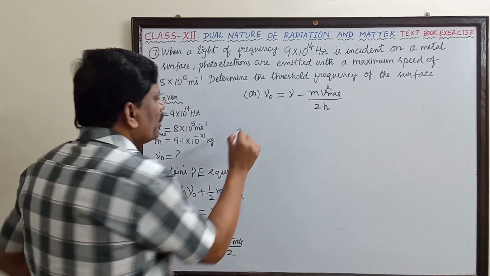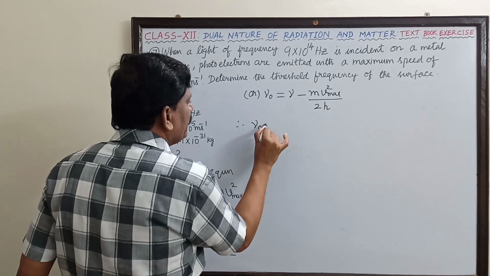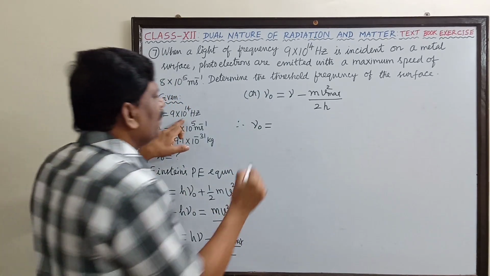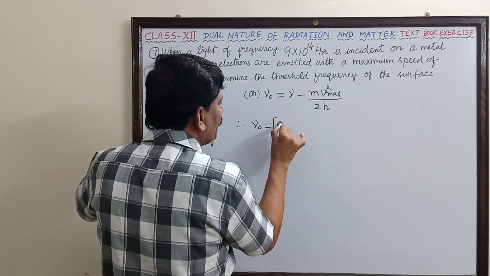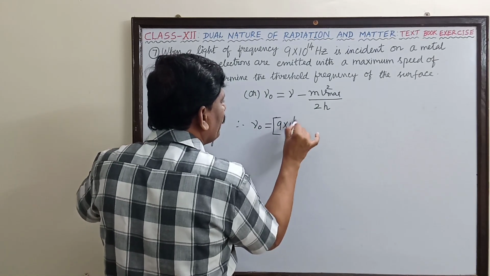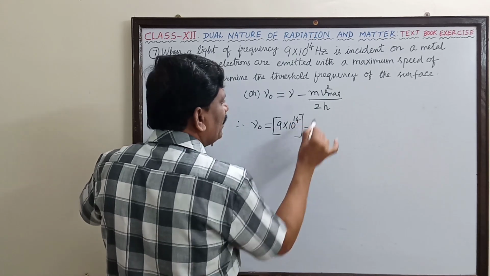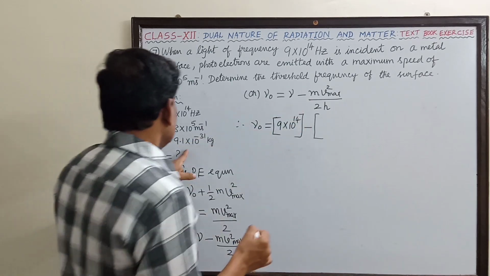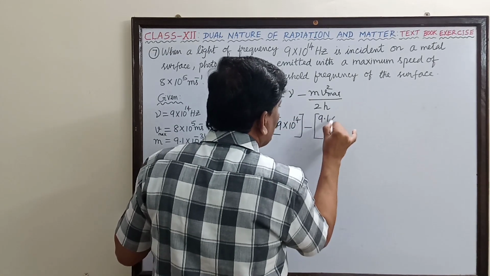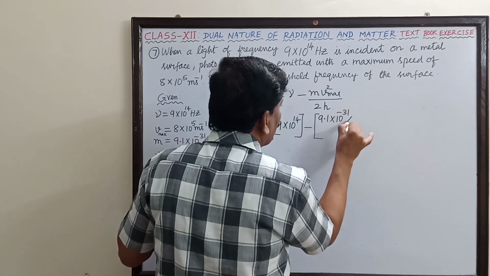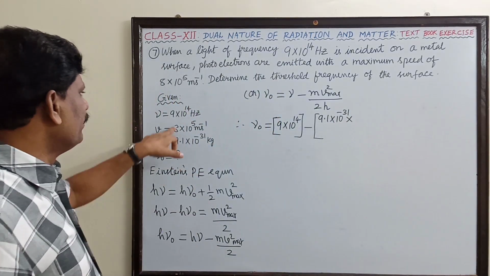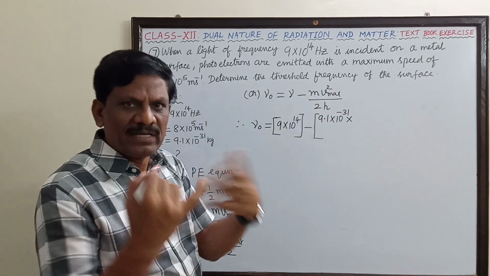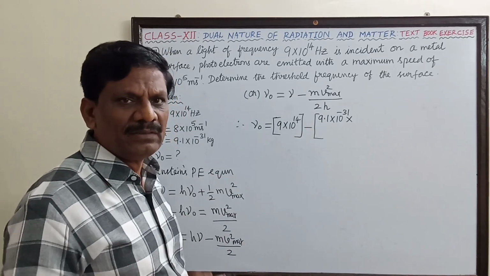This is the final step in which we have to substitute the given quantities. So nu naught is equal to, first term, the incident frequency, 9 × 10^14 Hertz, minus, inside this bracket, mass of the electron 9.1 × 10^-31 into V maximum, 8 × 10^5, whole square.